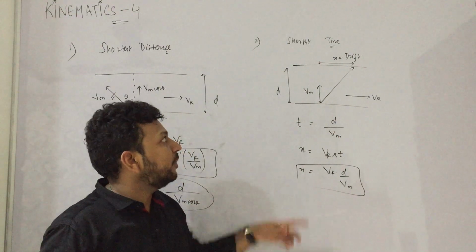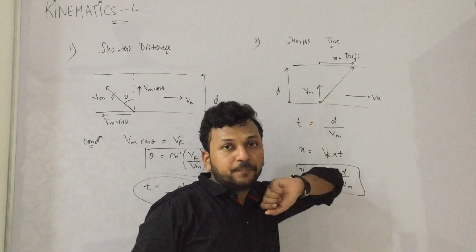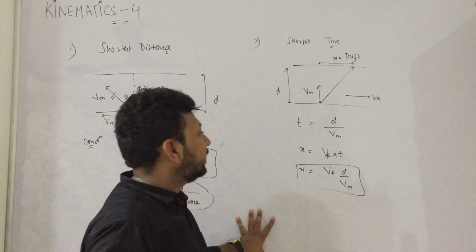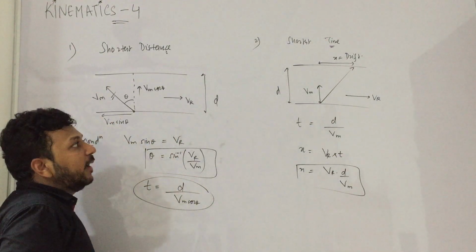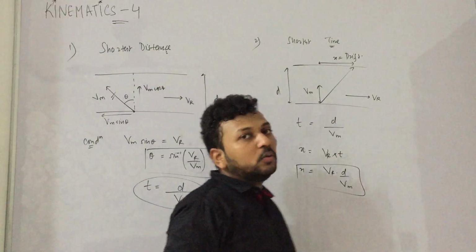The actual distance covered is how much? Square root of d square plus x square. So these are the two scenarios which you have to understand. I hope it is very simple. You just needed to solve vectors.